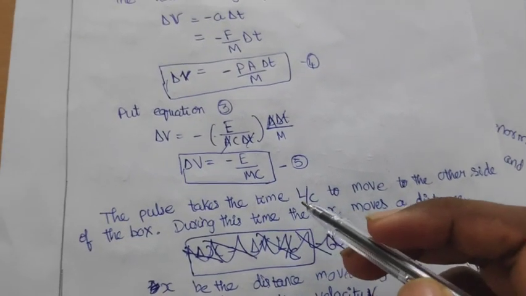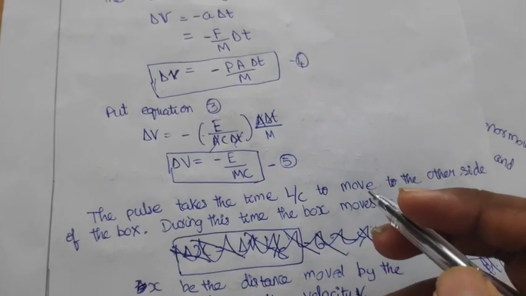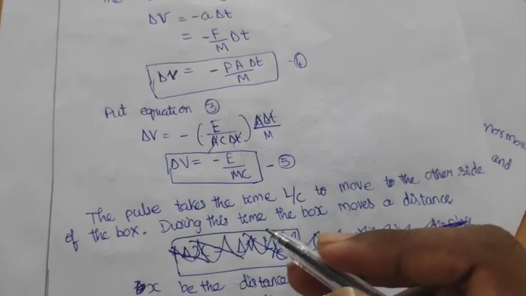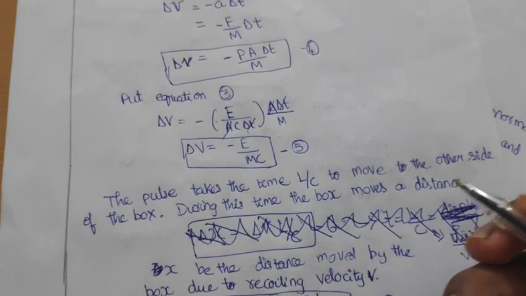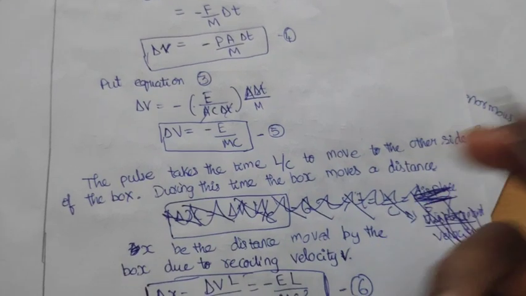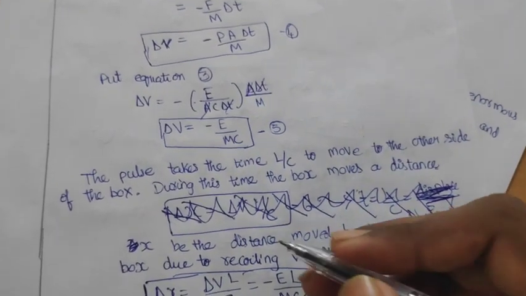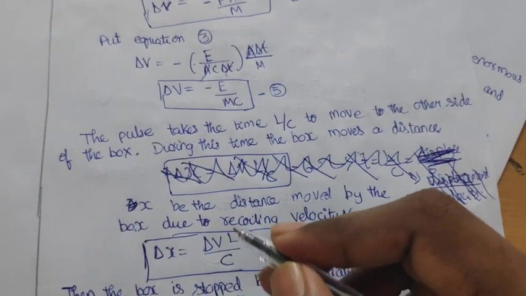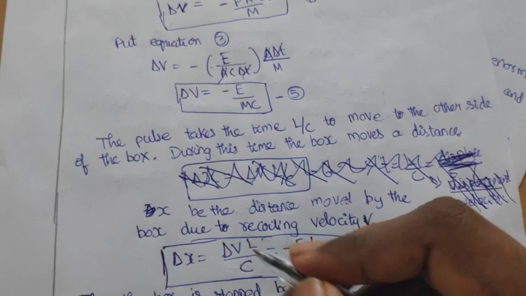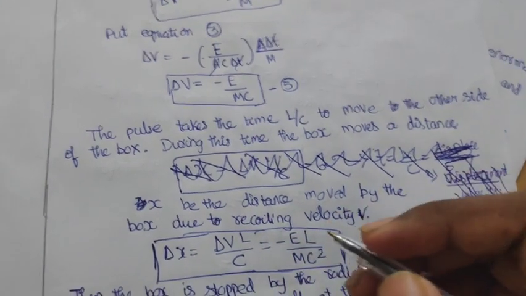The pulse takes the time L by c to move to the other side of the box. During this time, the box moves a distance. Let del x be the distance moved by the box due to recoiling velocity v. Del x equal to del v into L by c. Here L by c is the time taken.